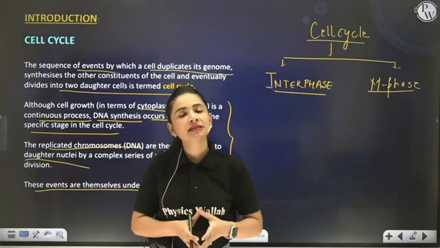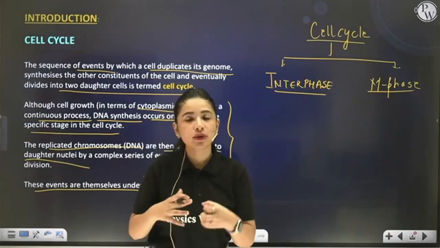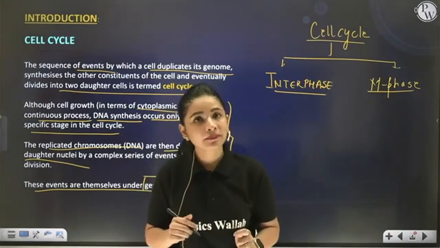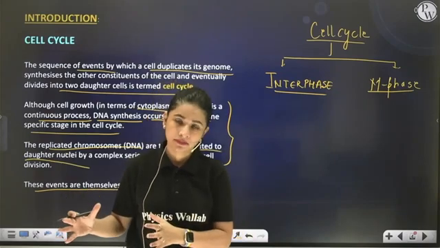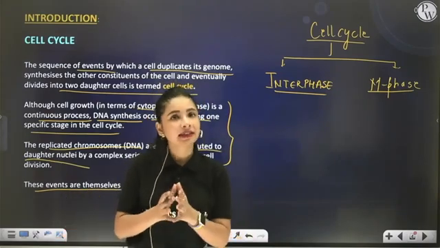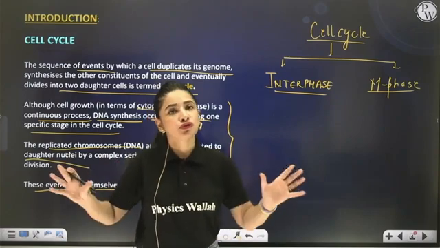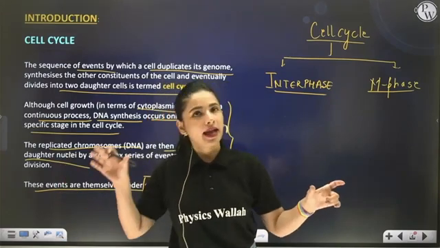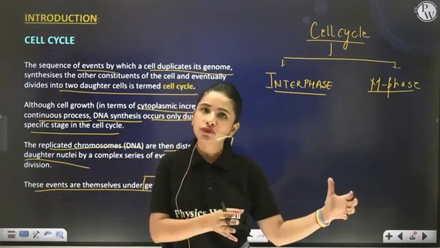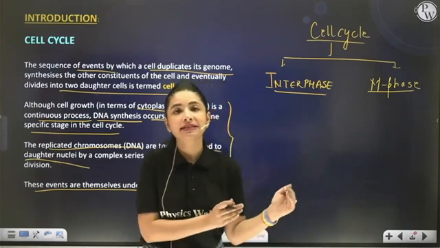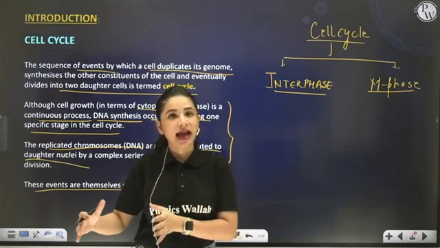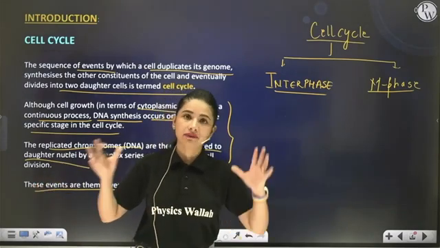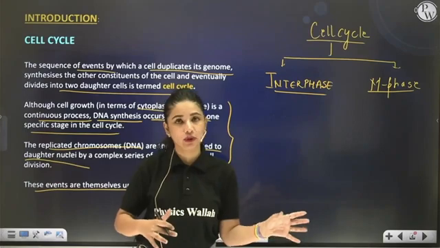You can define the cell cycle as the sequence of events which take place to initiate and help in cell division. Right? The cell cycle can be broadly divided into 2 phases: interphase and M phase. During interphase, the cell prepares itself for division, whereas during M phase, the cell actually divides whatever it has prepared during interphase.